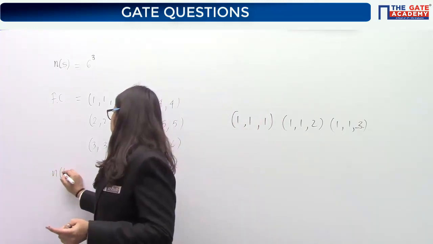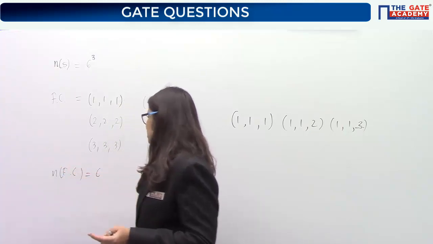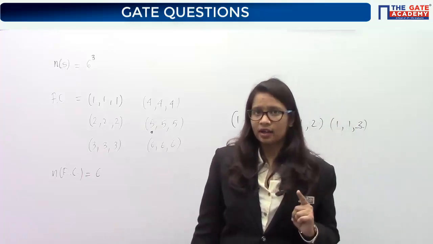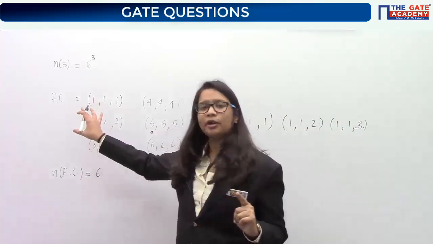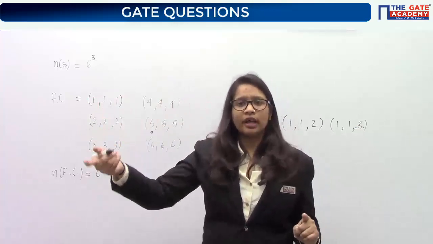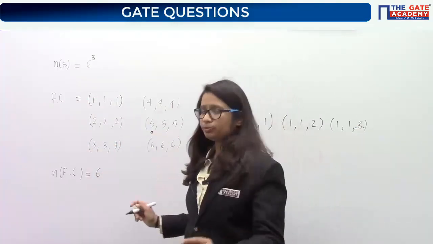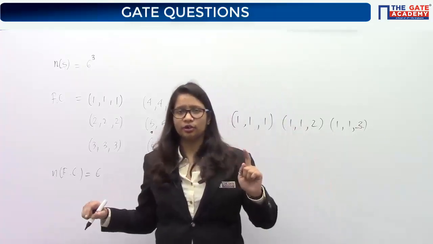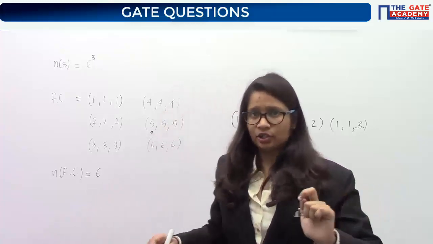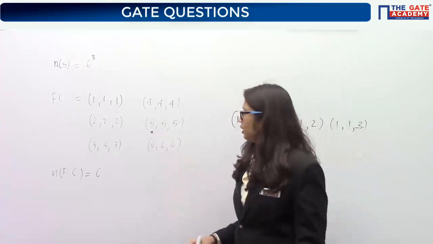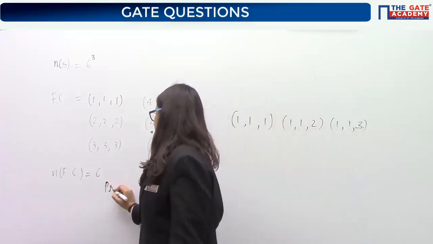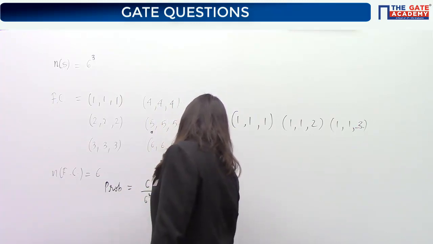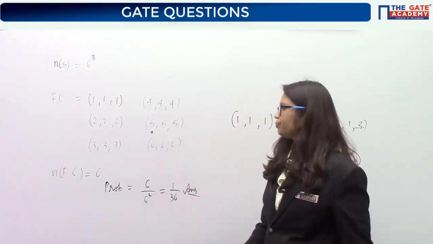The total number of favorable cases that you will get from here will be just 6, because only 6 numbers are possible on each die. It depends upon how many numbers you can get on one die. The other 2 dice will have the same number. On one die we have in total 6 numbers possible. So there are 6 favorable cases, and the probability will become 6 by 6 cube, that is 1 by 36. This is your answer.